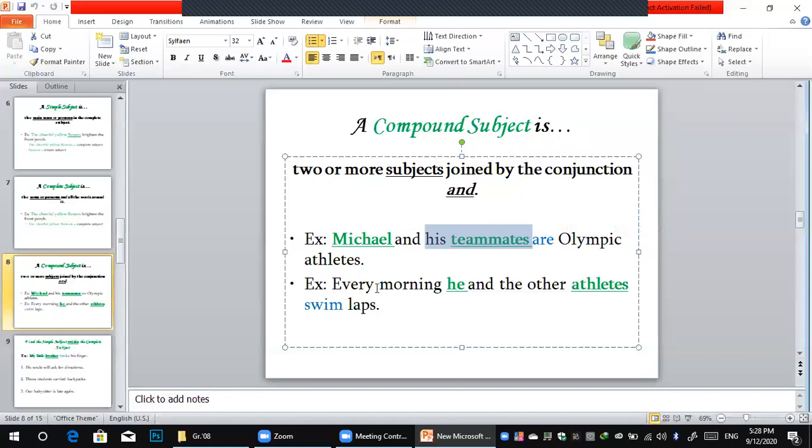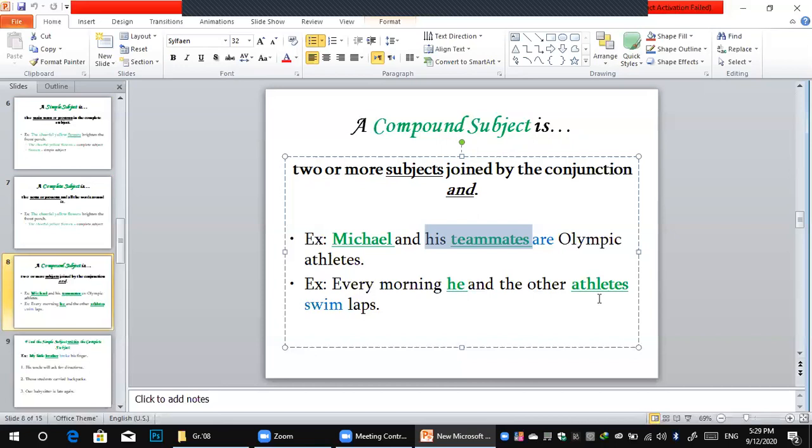Next one: every morning he and the other athletes swim laps. Now I focus on the compound subject. So where is the subject here? Of course, he. Why do you choose he as a subject? Because the subject is a pronoun or a noun, and he is a pronoun.